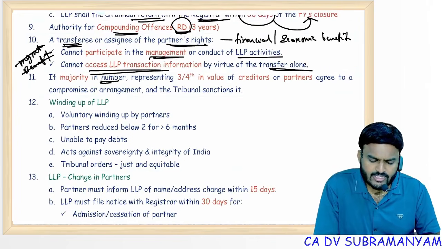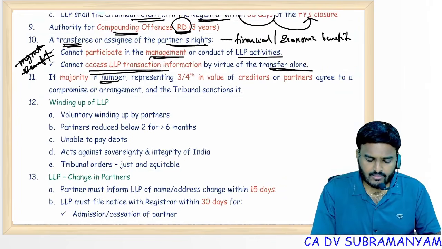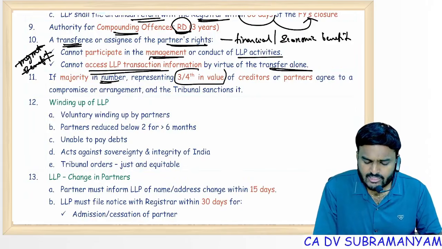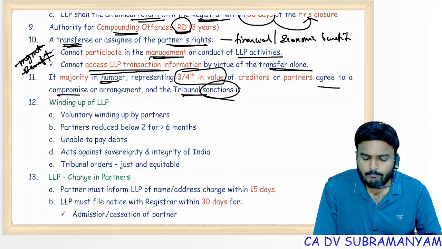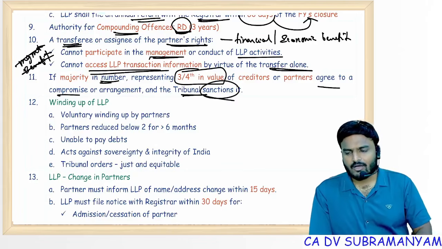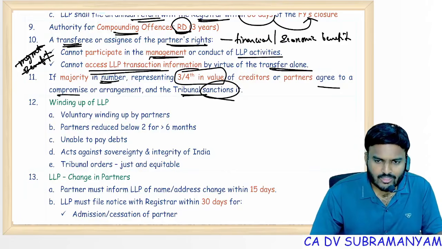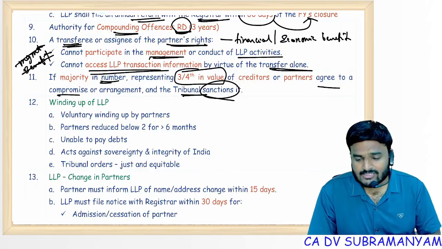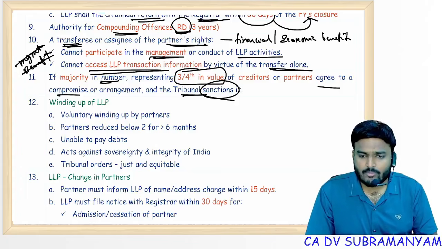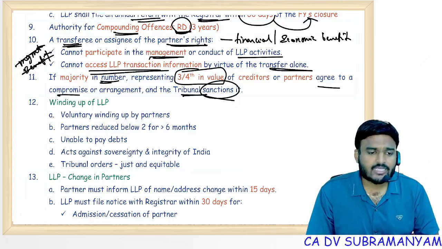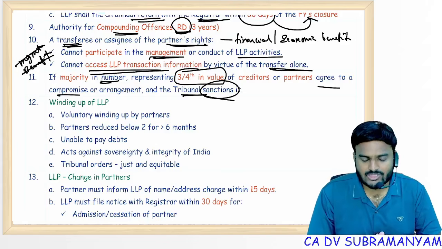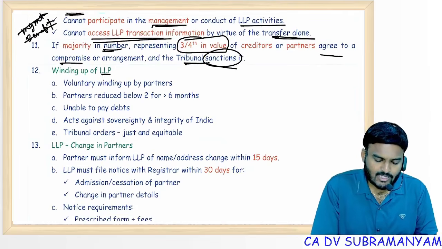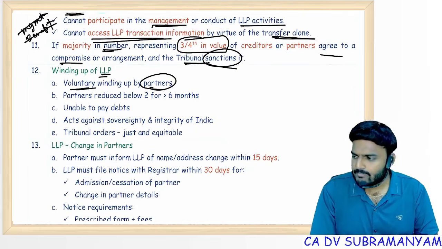If a majority in number of creditors or partners representing 3/4 in value agree to a compromise, then the tribunal approves the compromise. Also after issuing the order, the tribunal will scrutinize, simply the tribunal will monitor the compromise or arrangement process. If it is fit, okay, or else the tribunal will cancel the compromise and order liquidation. Winding up of LLP, voluntary as decided by the partners.